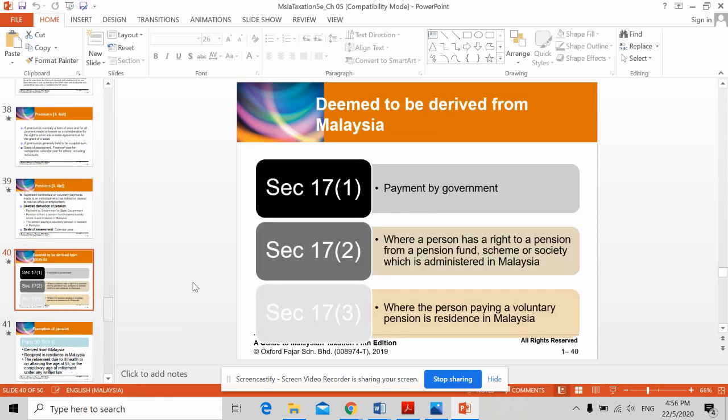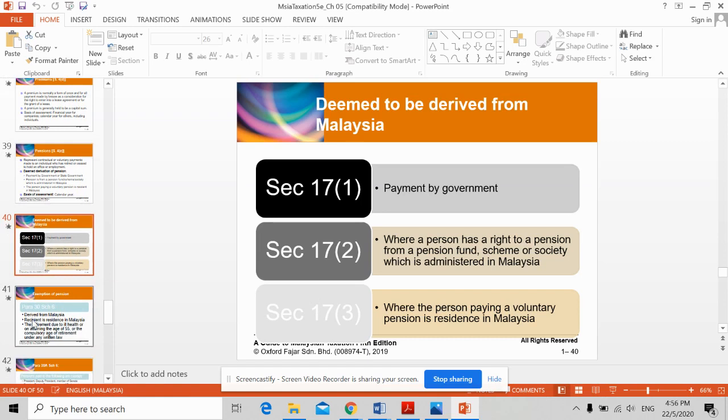All right, we have three different subsections for pension. 17.1, payment by government. 17.2, payment by pension fund. And 17.3, person paying a voluntary pension is resident in Malaysia.